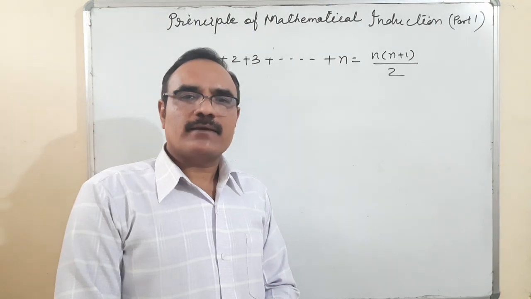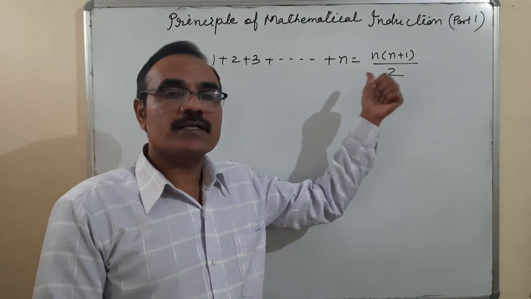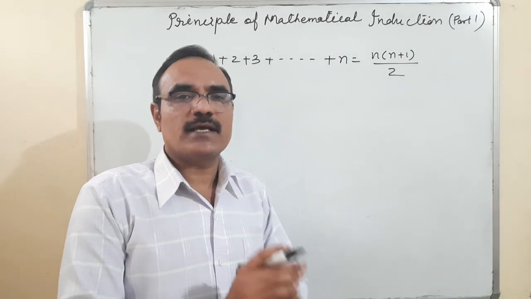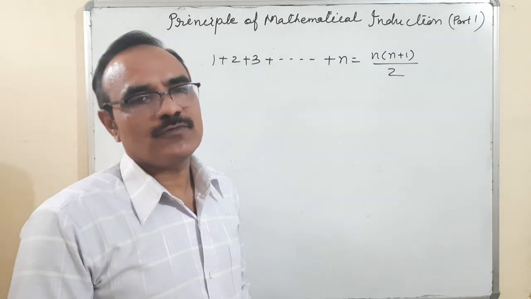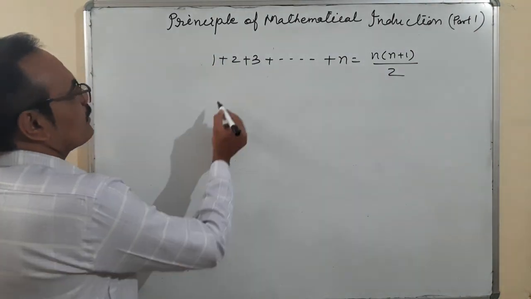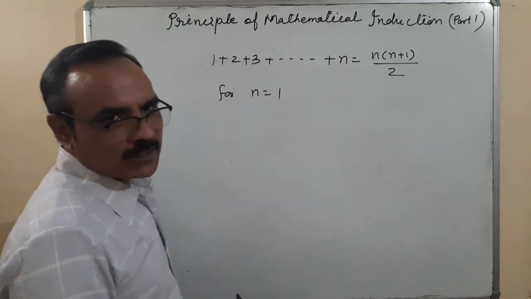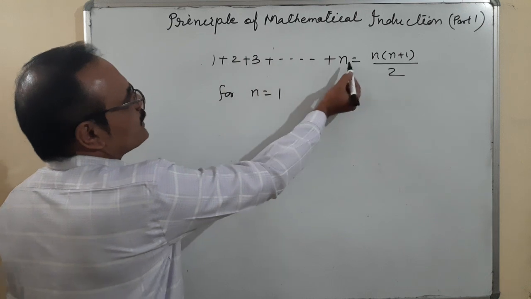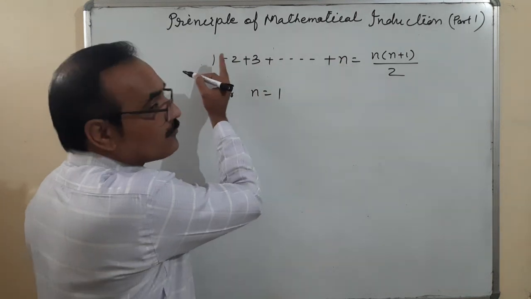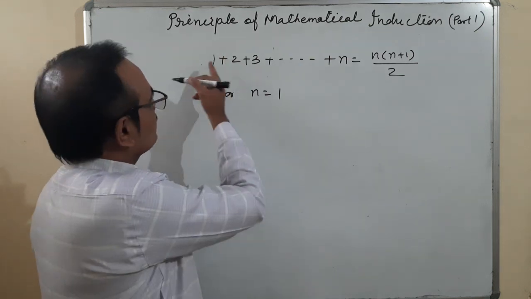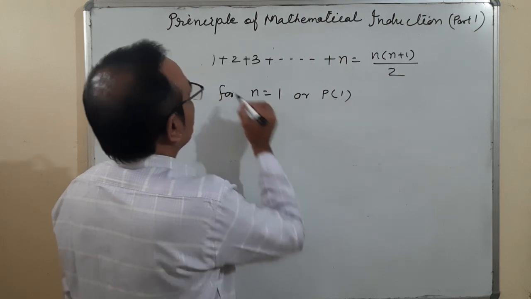We want to check, by the principle of mathematical induction, whether the left hand side is equal to the right hand side for each and every natural number. Yes or no. So for the checking procedure, as I told you, first for n is equal to 1. On the left hand side, n is equal to 1 means the sum of the first term, or sum of 1 term, that is 1, or P of 1.